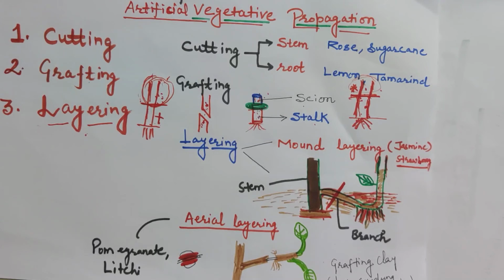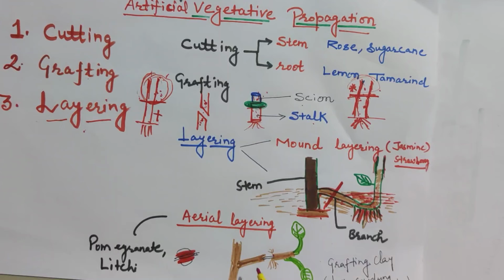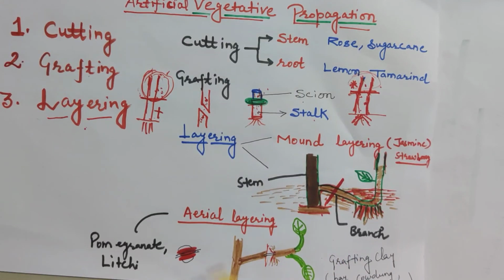In aerial layering, when we put the cover of grafting clay on it and after that a polythene cover, after some time what happens? There is appearance of roots from the upper part. Then we remove this branch from here and we get a new plant. It is aerial layering. It can be carried out in pomegranate, lychee, etc.